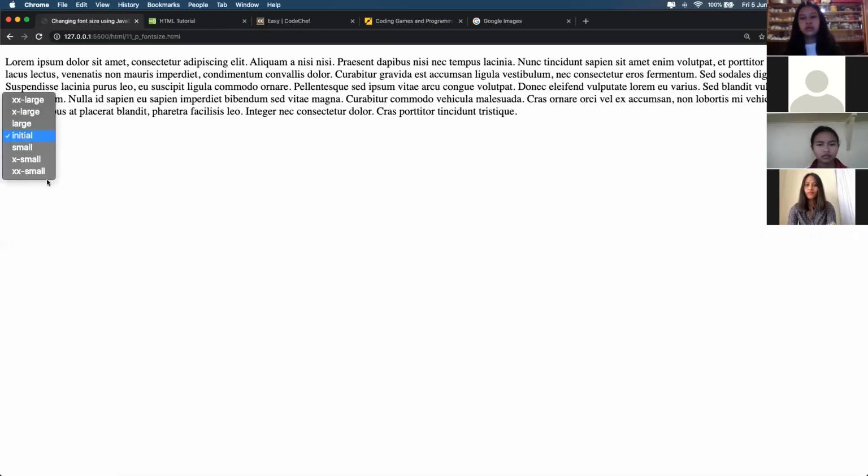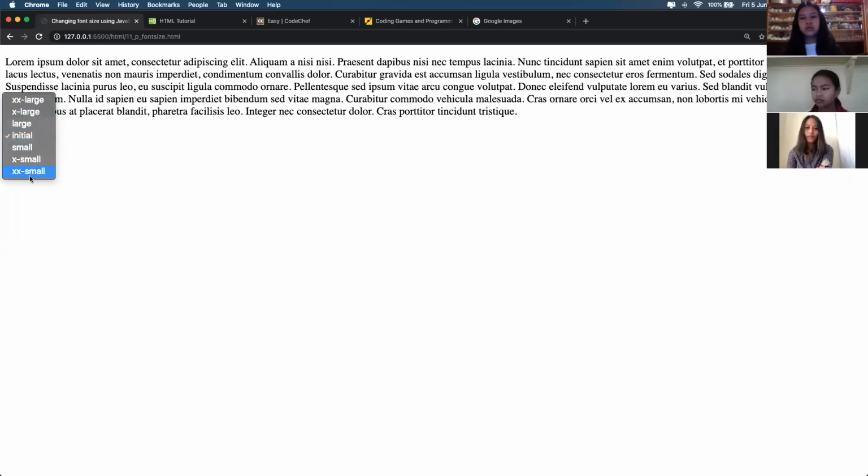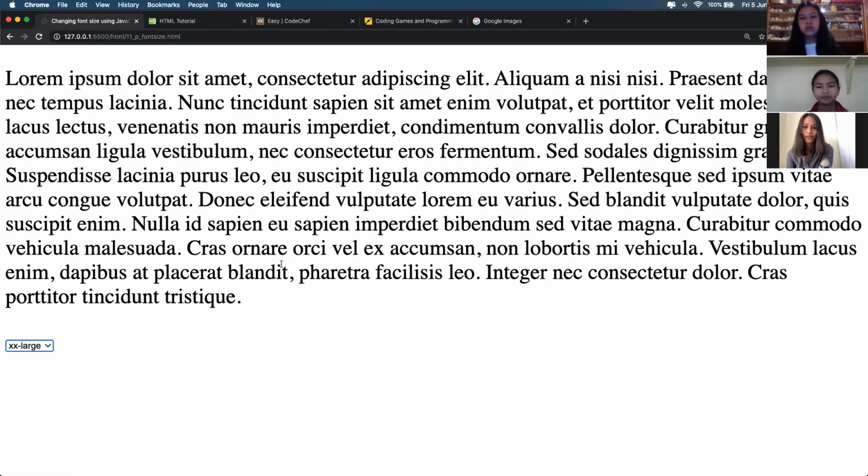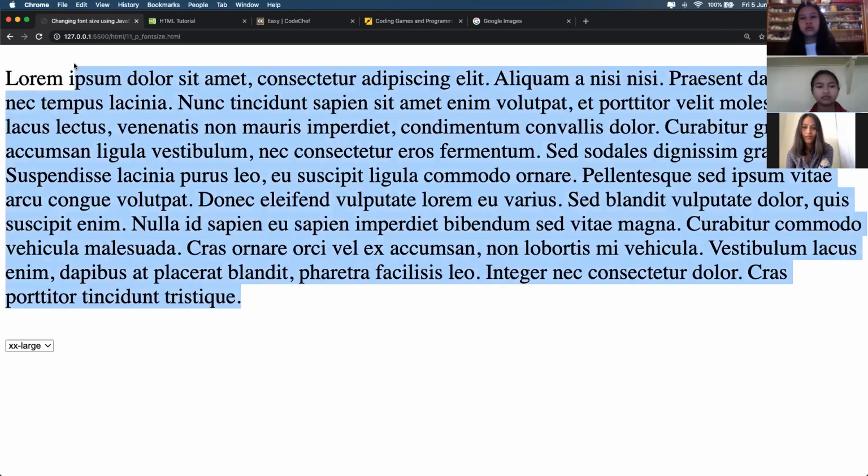You can click on this and you can see there are multiple values that you can select: XX large, X large, large, initial, small, extra small. These are the values that you are getting right now. If I change the font size to XX large, the font will become larger. This is totally done using JavaScript.